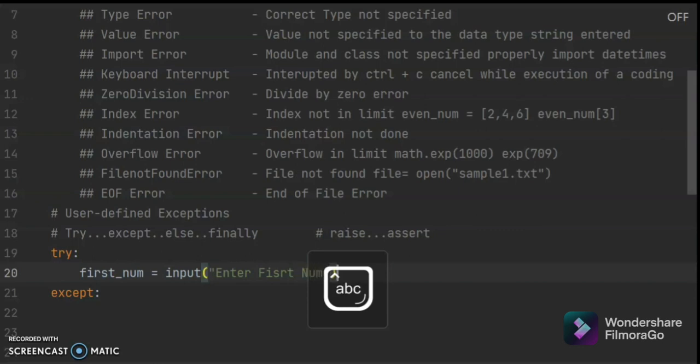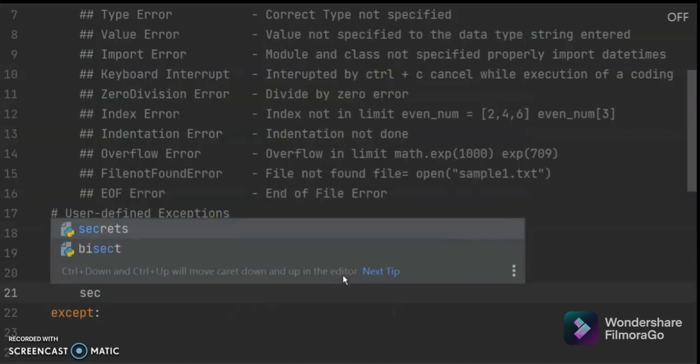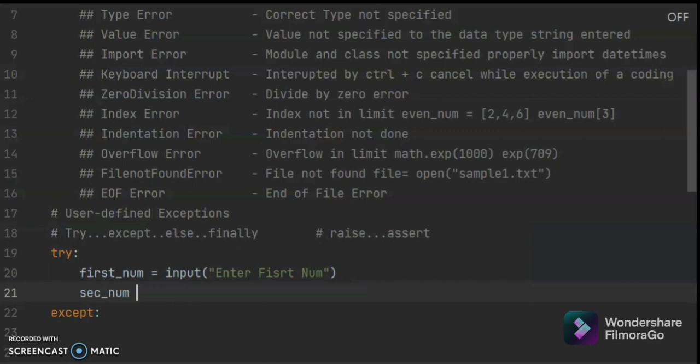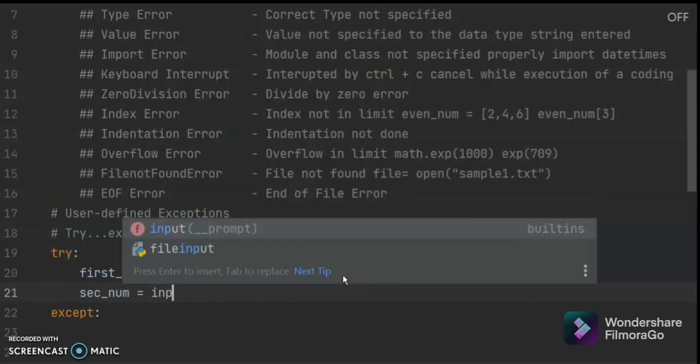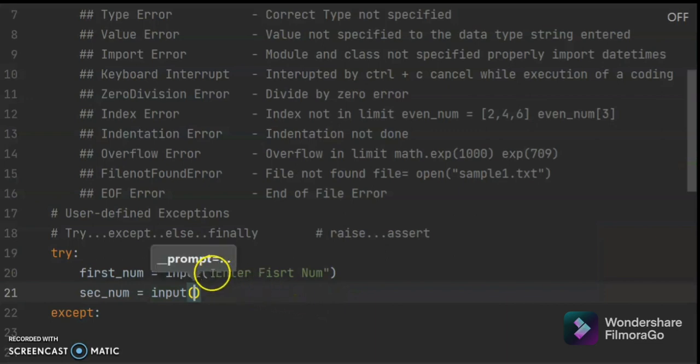So first it will enter the number. Next, second number equal to input. Let us copy from here. Instead of first, I can make it second. Your spelling is wrong.